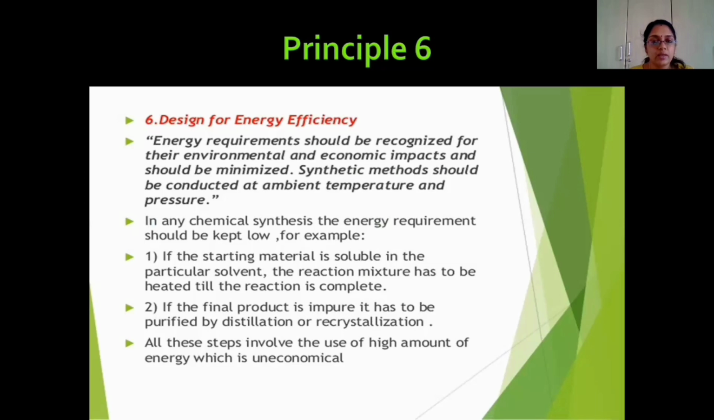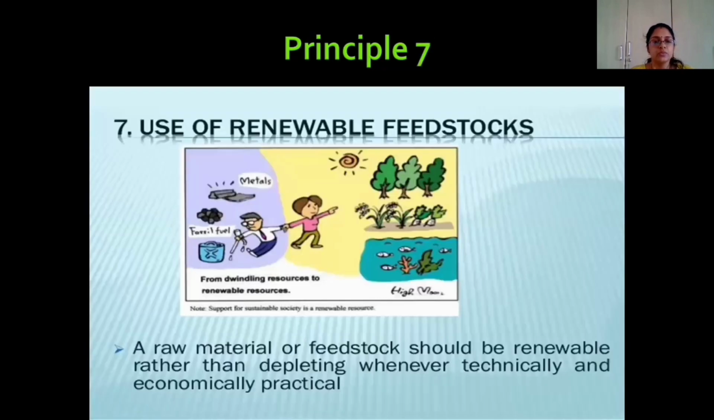So principle number 6 conveys that whenever we are designing a chemical reaction, we have to avoid unnecessary heating and heating for a long time, so that we can minimize the energy requirement. Then only can we consider that reaction as green.